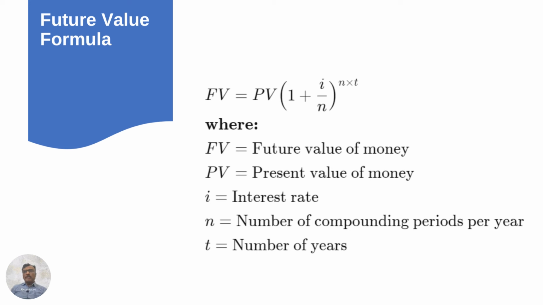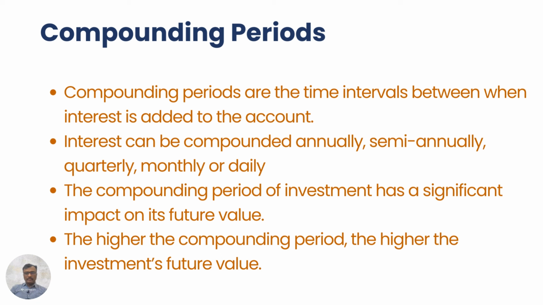You might have heard about yearly compounding, monthly compounding, etc. So we will discuss that. What exactly do you mean by compounding periods? Compounding period refers to the time intervals during which interest is added to an account. Interest can be added annually, semi-annually, quarterly, monthly, or even daily.